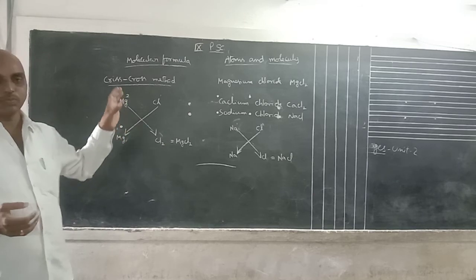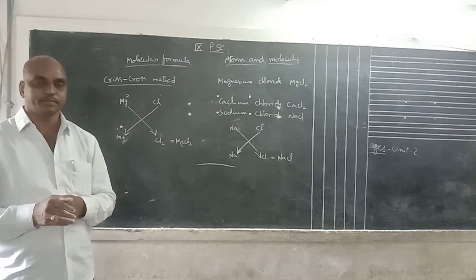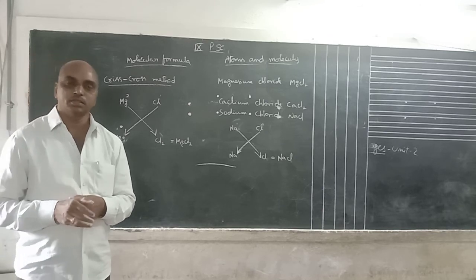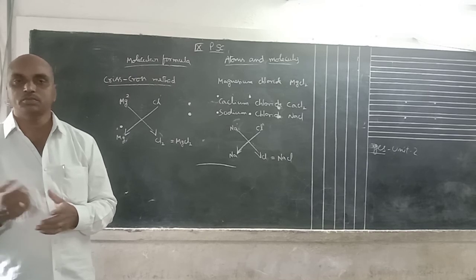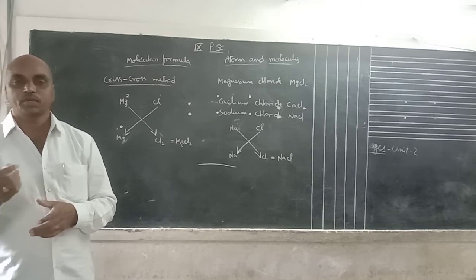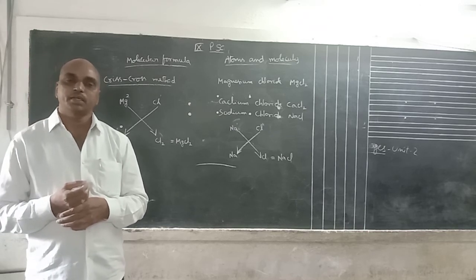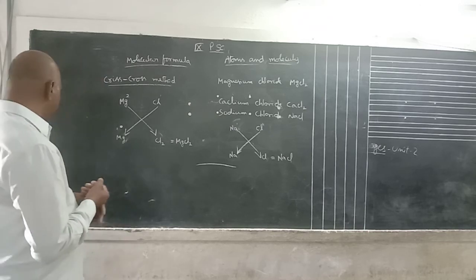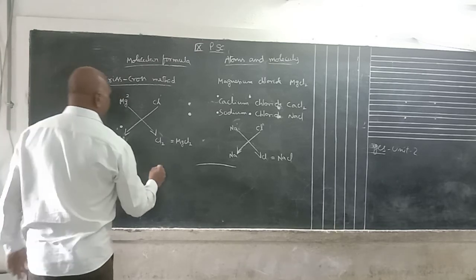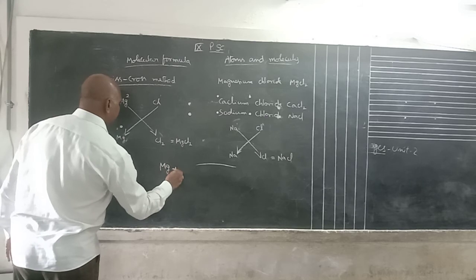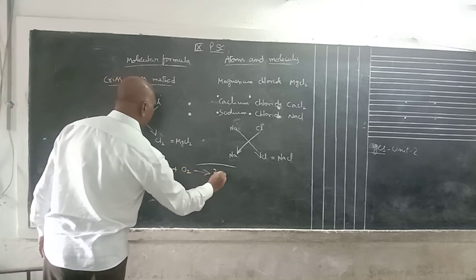Now, on the basis of the same question, suppose magnesium burns in air. Is the law of conservation of mass verified or not? How to prove it? Take 1 gram of magnesium and burn it in air. What happens? Magnesium reacts with oxygen to form 2 MgO.